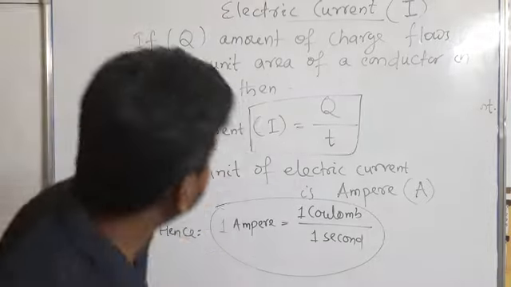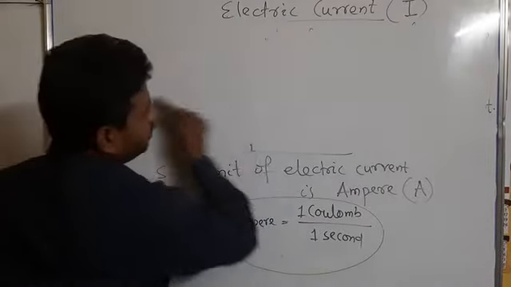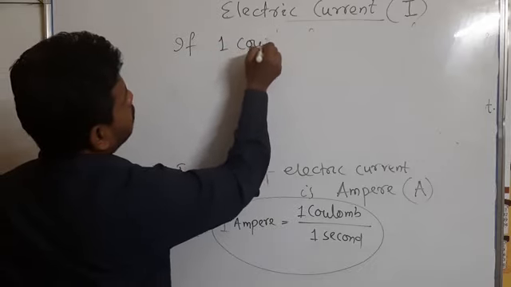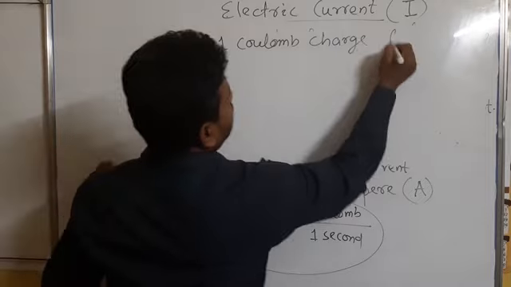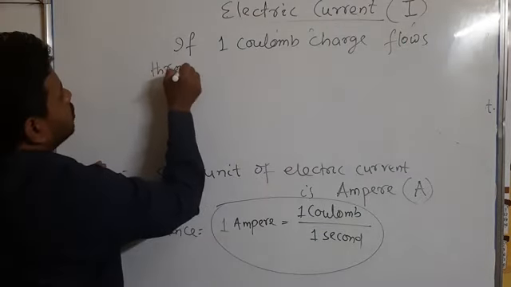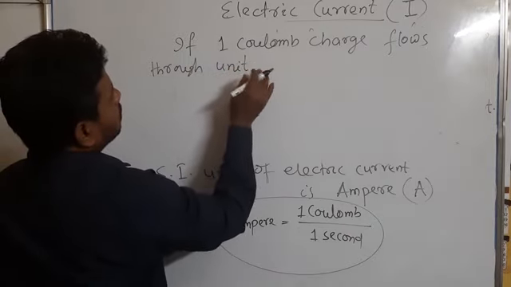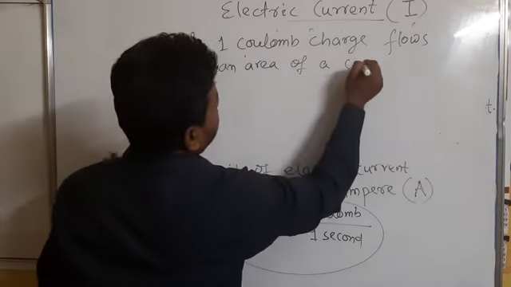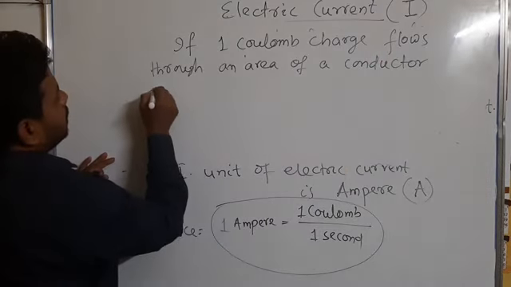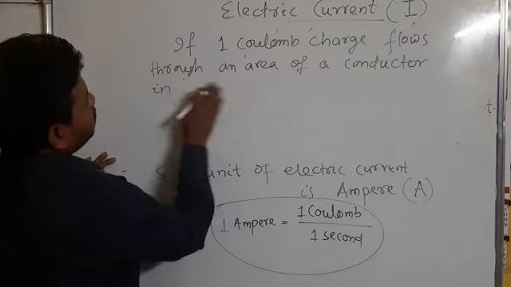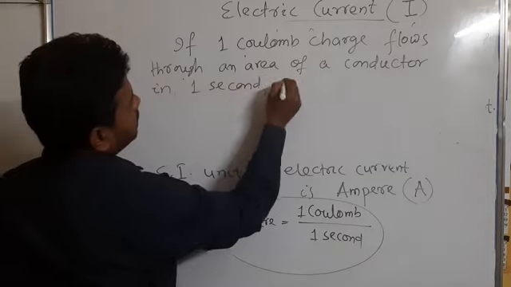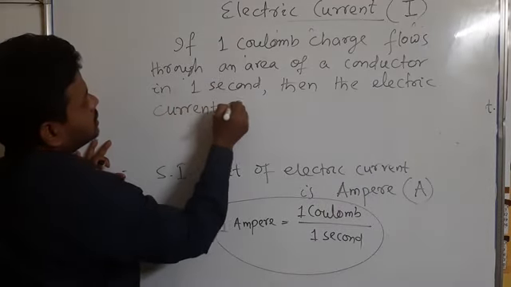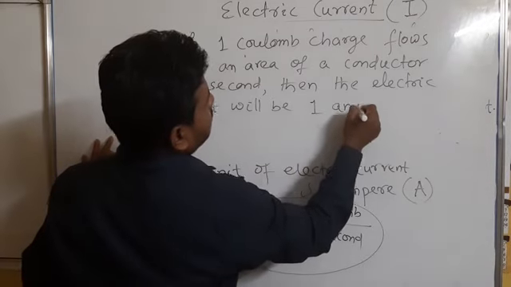So if you want to define 1 ampere, the sentence will be like this: if 1 coulomb charge flows through an area of a conductor in 1 second, then the electric current will be 1 ampere.